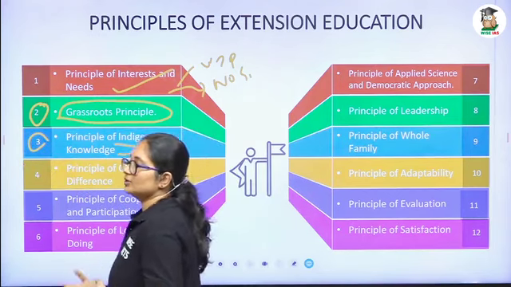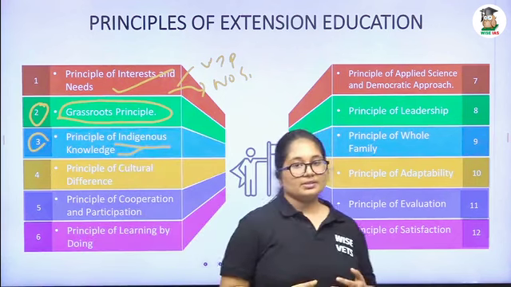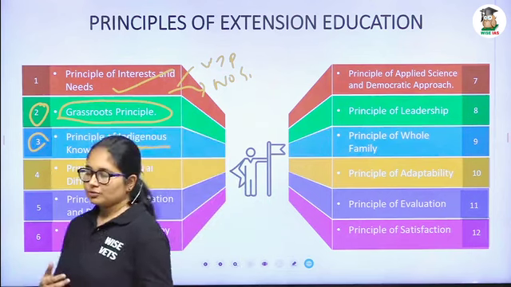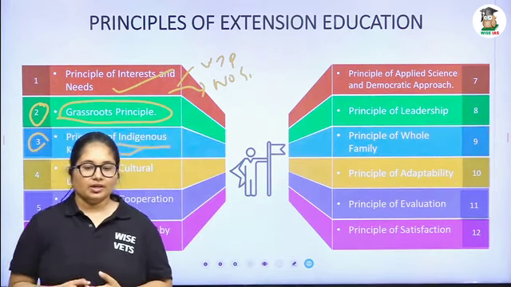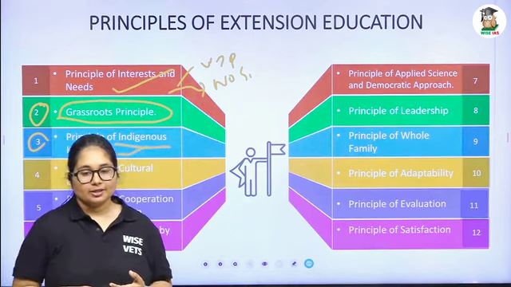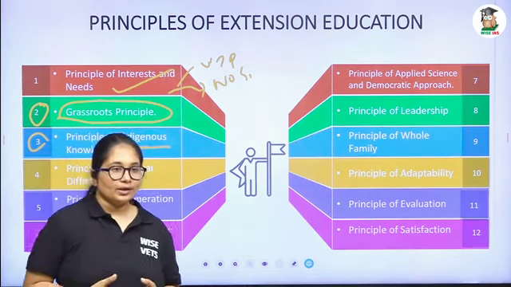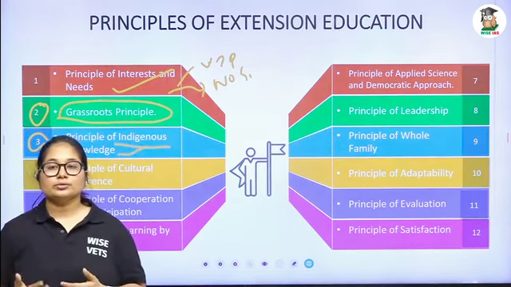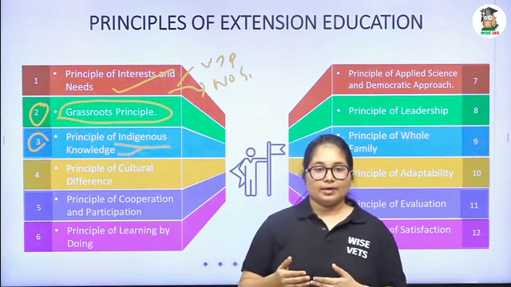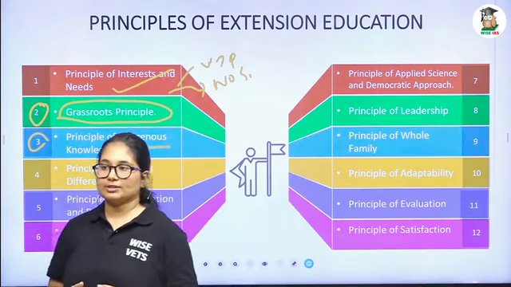And the third one is the principle of indigenous knowledge. What do you mean by indigenous knowledge? These are the traditional values or traditional knowledge they have followed so far. So when it comes to the principle of indigenous knowledge in extension, if we are going to give them completely new modern technology, when you go for that kind of approach, the farmers, usually, they might be an older generation. They don't want to adopt new technologies. So we have to consider their indigenous knowledge, and we have to incorporate our modern technology along with the indigenous knowledge.